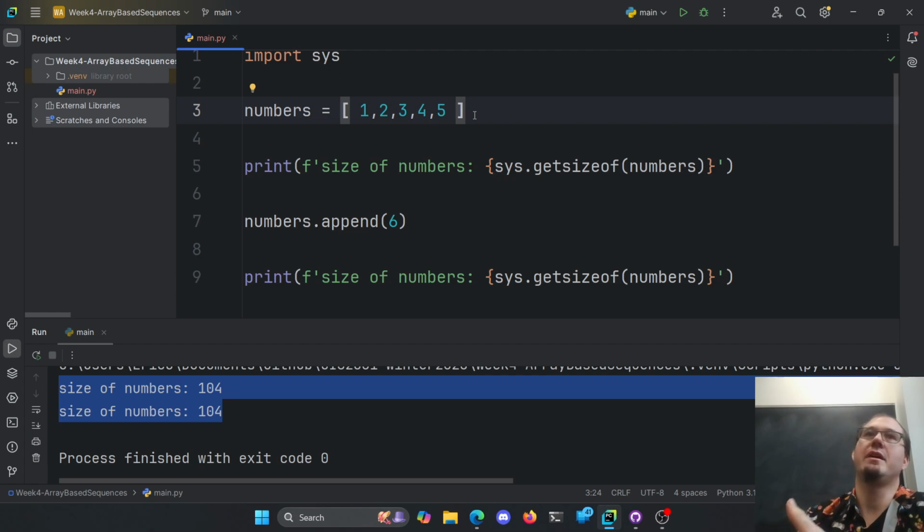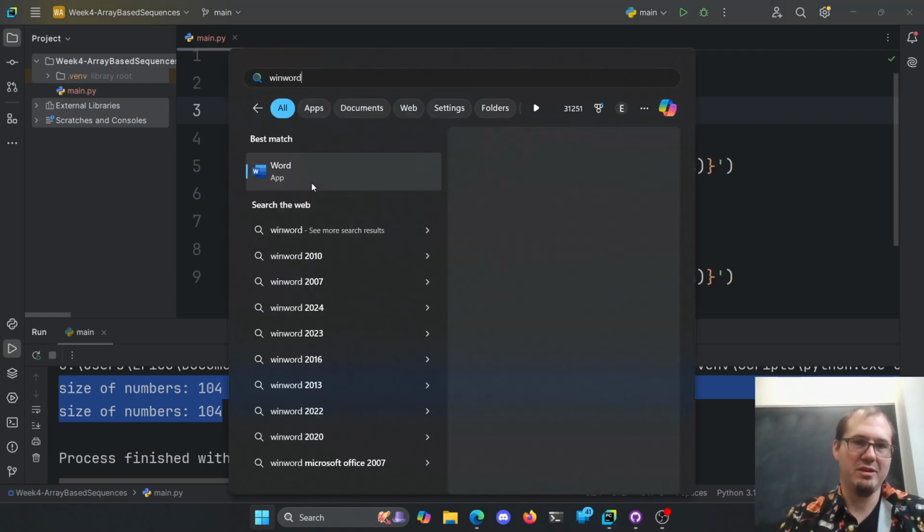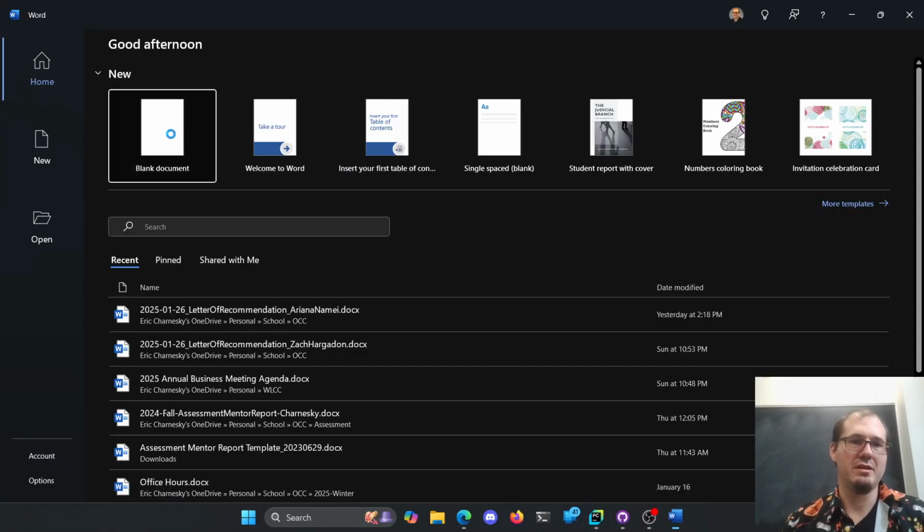So the fine folks at Python and the smart computer science people who are our predecessors said, why don't I leave more than one extra space for you? So you can add a couple of things, and then at some point, I'll go make more room and copy things over. There's a really cool, I think I can just draw it here. Let's see, in Word, which is fun.